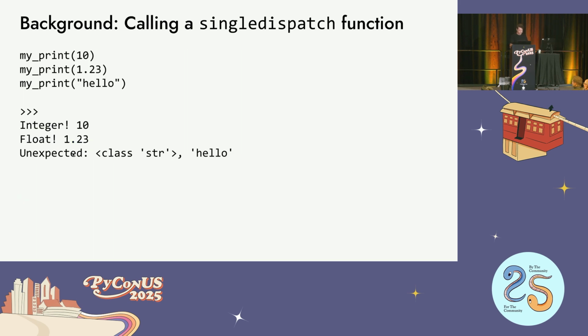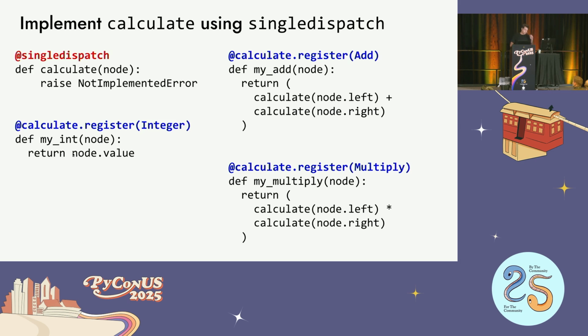Okay, so it's not that super magical. So now let's apply single dispatch to this problem. I'm going to have a calculate function, and the default implementation is not implemented. And then I'm going to register a function to handle each of the types that I have in my calculator program. So for the integer type, I just grab the node value and return it. For addition, I call the same calculate function recursively with the left side and the right side, and add them together.